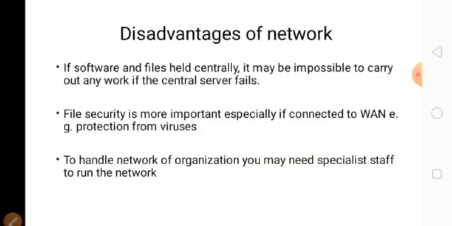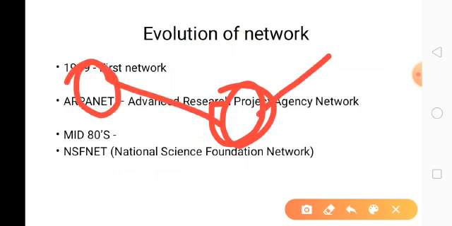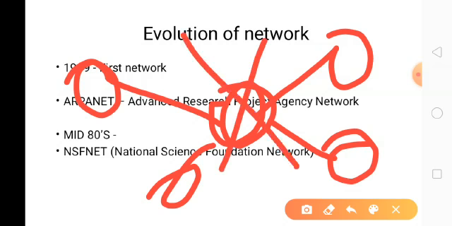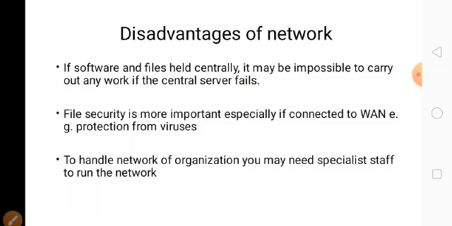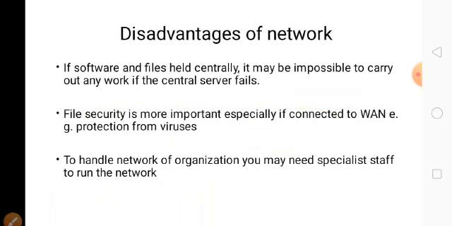Disadvantages of the network: the central server fails. Suppose it is a central server, and here one computer is connected, another computer is connected, another computer. If the central server fails, it has some problem, it will affect all the computers. So another disadvantage is protection from virus. It is a main disadvantage of the network.